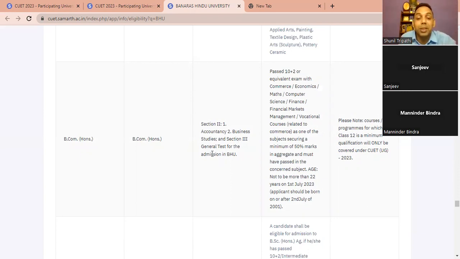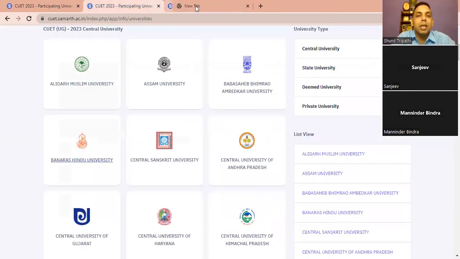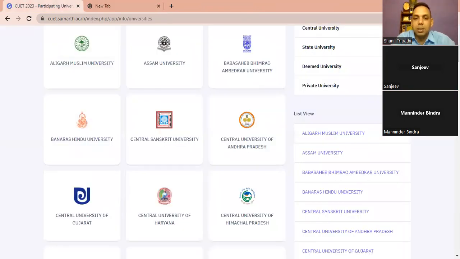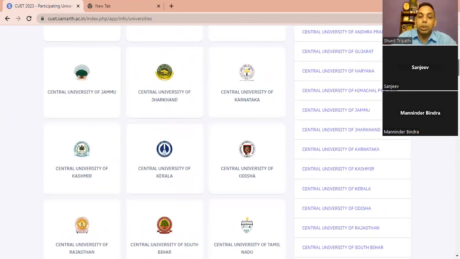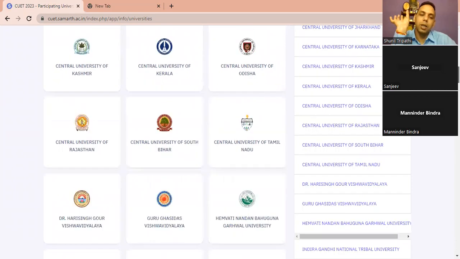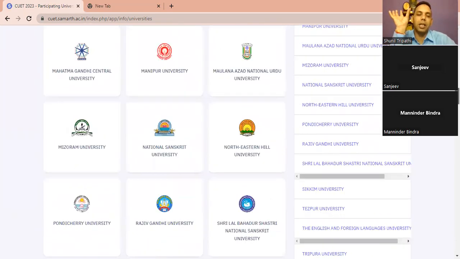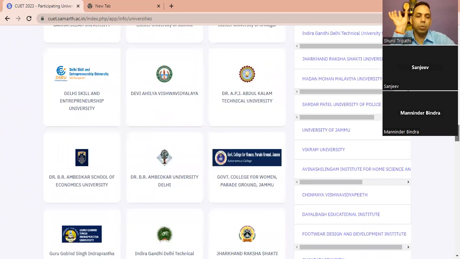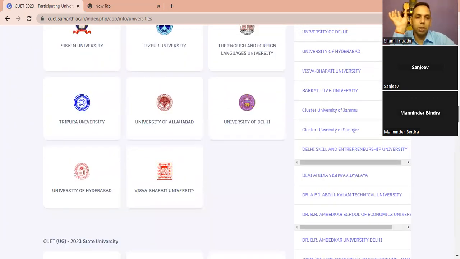is also compulsory. Now, suppose I go to the same course in Delhi University, BCom honors in Delhi University. What is Delhi University saying? CUET does not have any criteria. CUET says that you get only your scorecard. Now the university will tell you what criteria they want. Now I'm going to Delhi University. Let me show you the University of Delhi. It is somewhere.